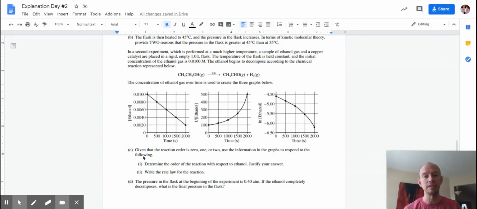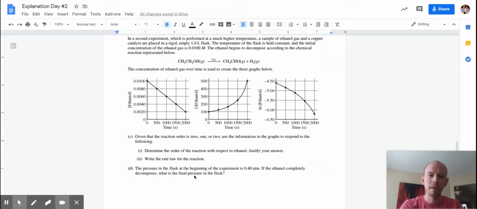Changing the concentration doesn't change this. So that's a weird thing. I could put more in, I could take some out. The rate is not dependent on how much ethanol I have there. It just happens. If there's ethanol there, it happens. So that rate law is a good tricky one that they're going to mess you up on. It's just rate equals K.